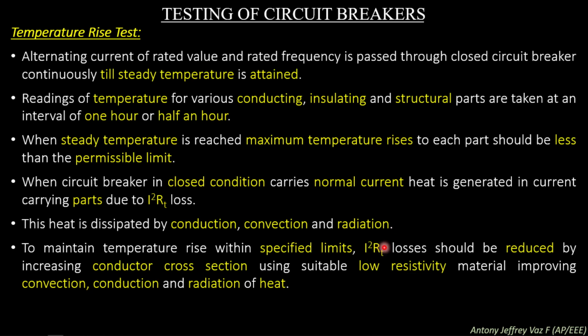So a very good quality of metal should be employed in the current carrying parts of the circuit breaker. This metal part should have a very low resistivity, and should be able to transfer the heat by means of conduction, convection and also radiation.